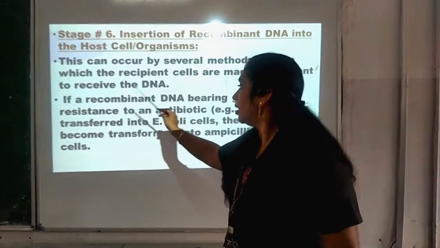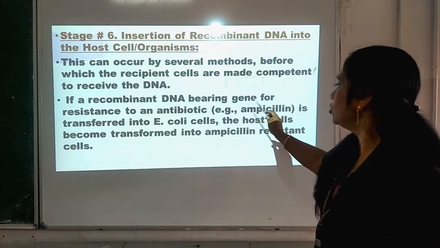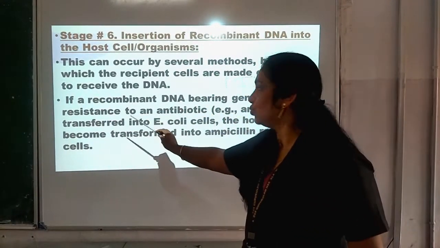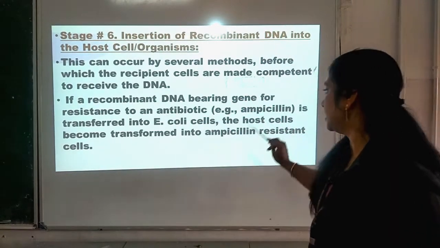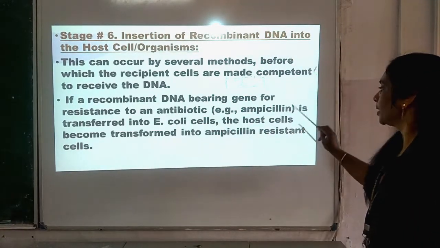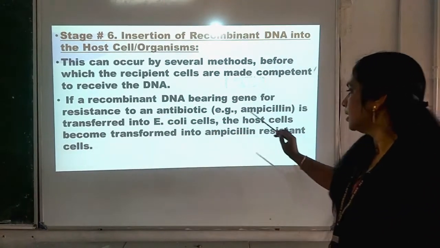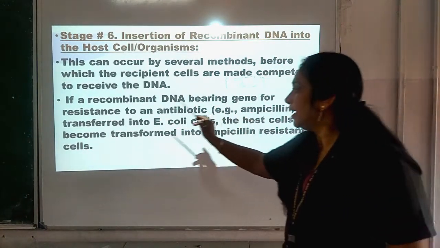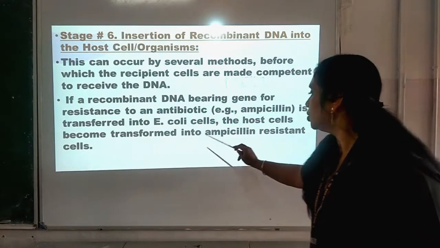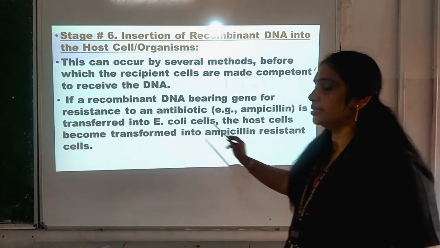Now, if a recombinant DNA bearing a gene of resistance to an antibiotic, for example ampicillin, is transferred into E. coli cells, the host cells become transformed into ampicillin resistant cells.